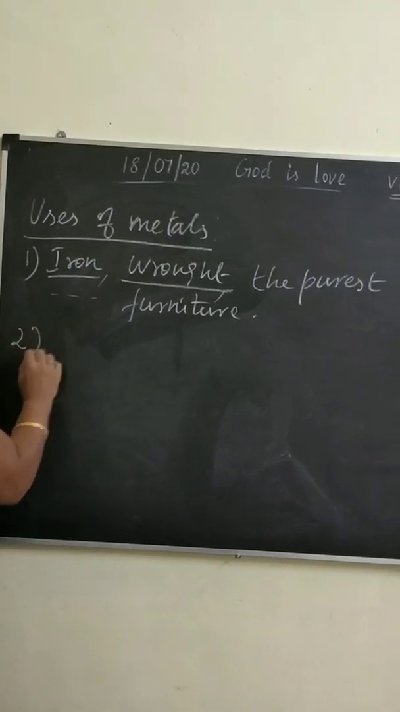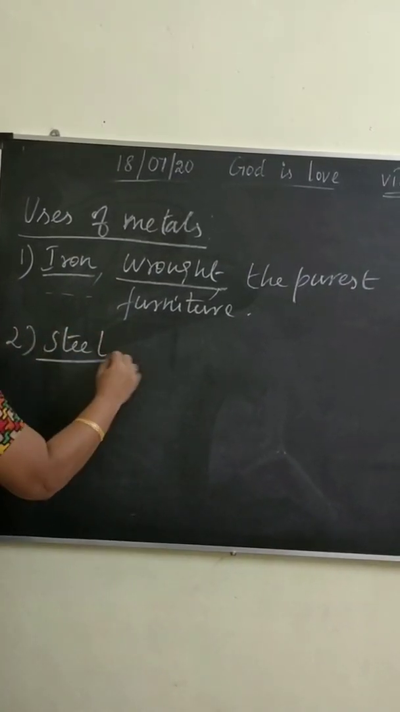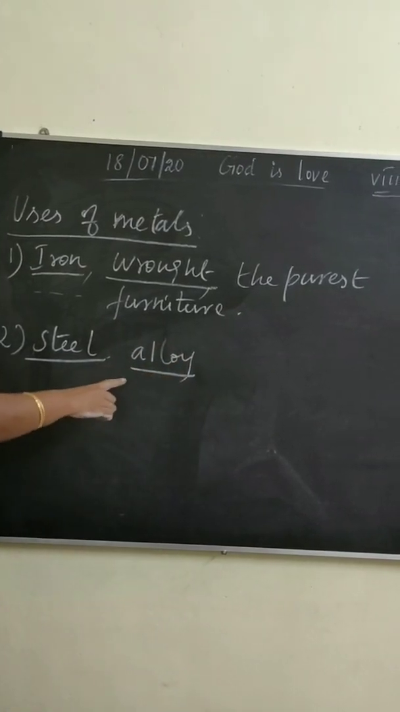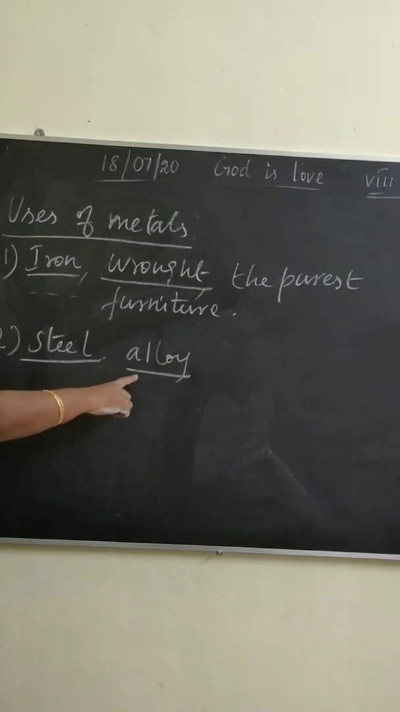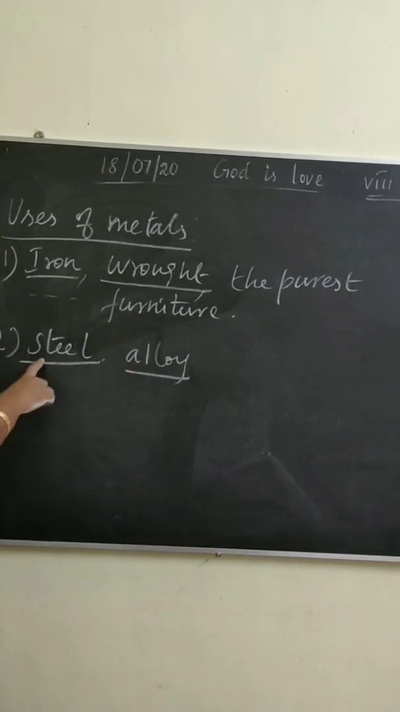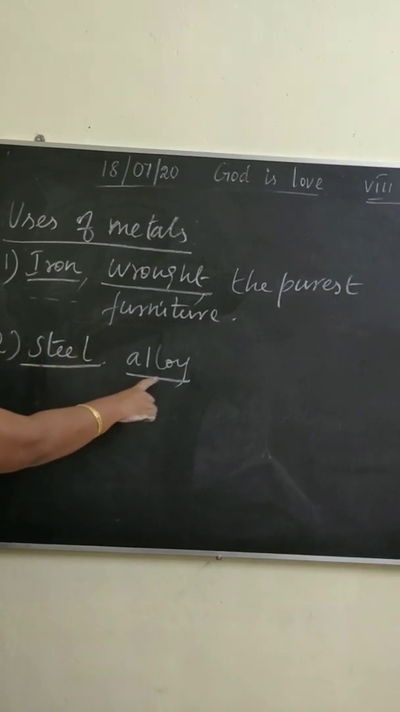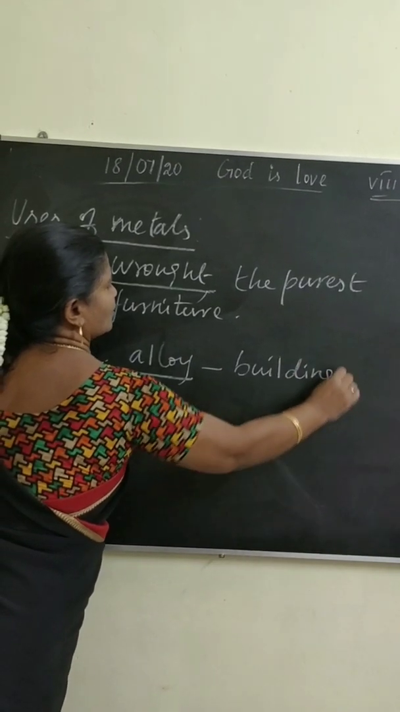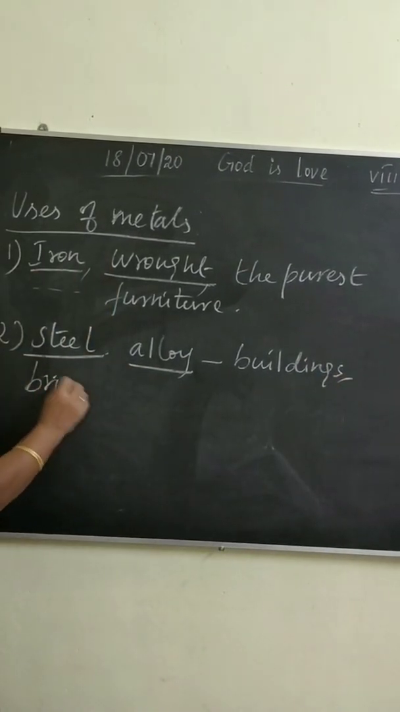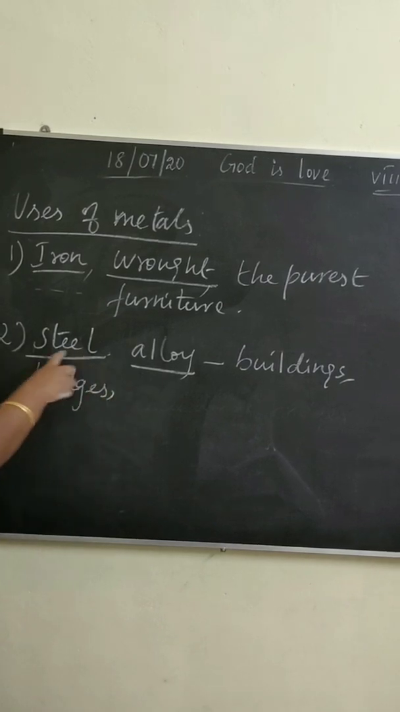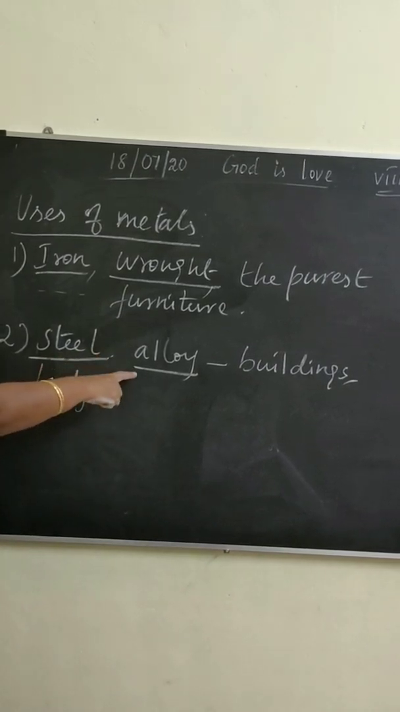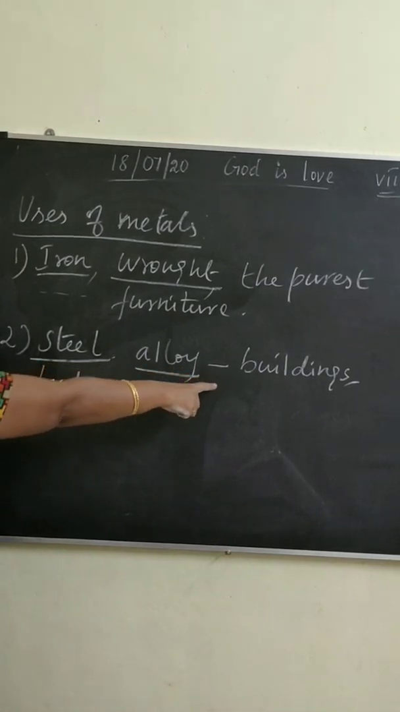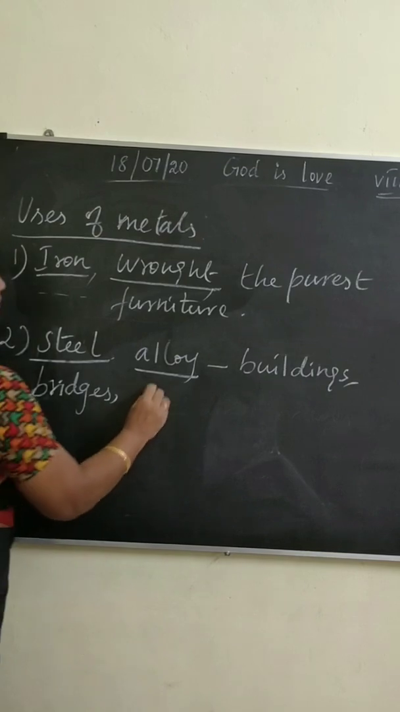The next one, steel. What is steel? An alloy of iron. What is alloy? It is the mixture of iron and carbon. Steel, an alloy of iron, is used in the construction of buildings, bridges, and factory equipments.